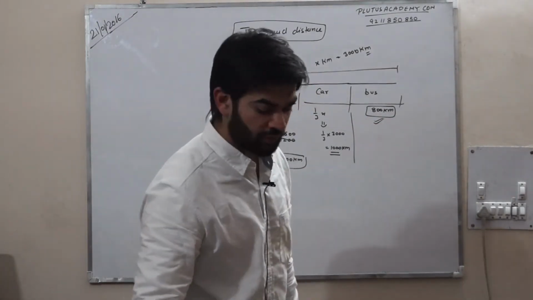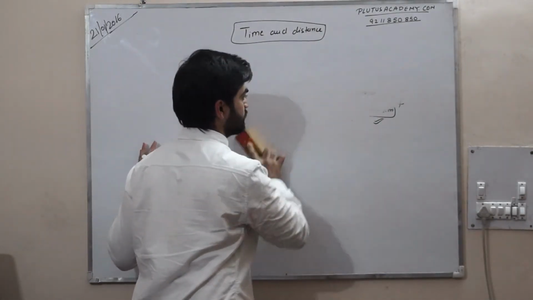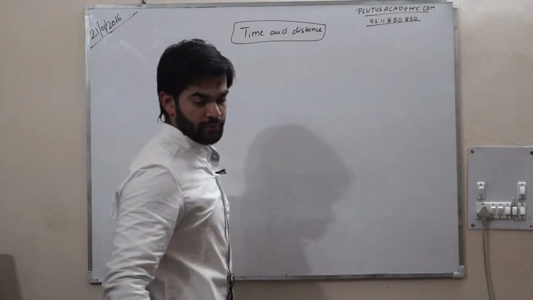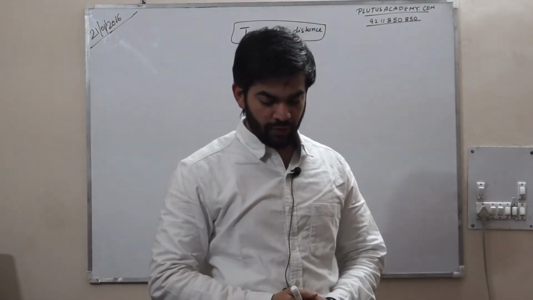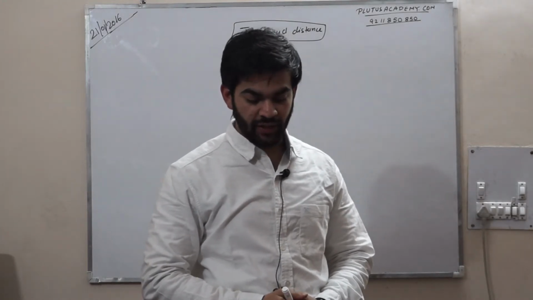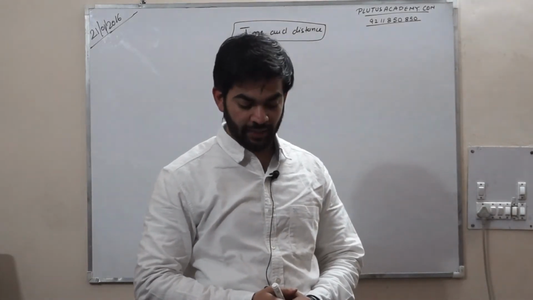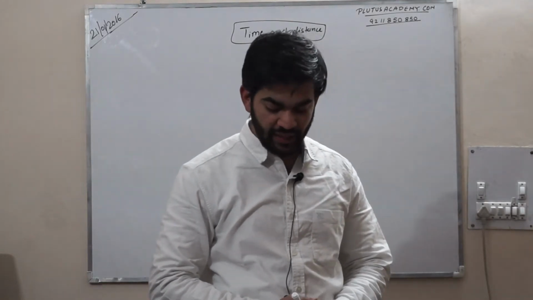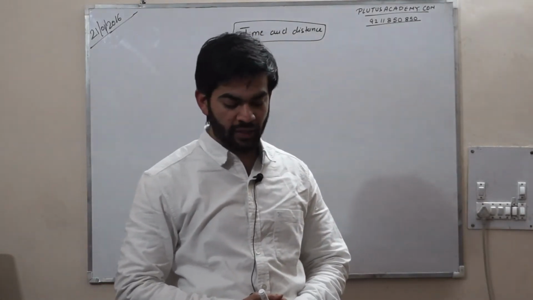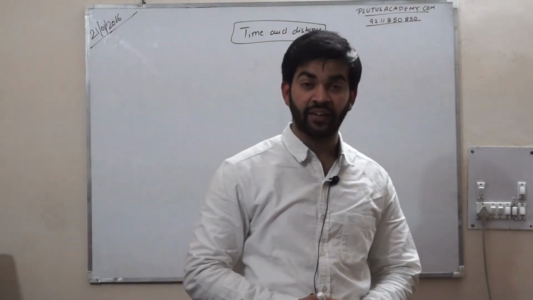So question number 4. A, B, C walk 1 kilometer in 5 minutes, 8 minutes and 10 minutes respectively. C starts walking from a point at a certain time. B starts from the same point 1 minute later and A starts from the same point 2 minutes later than C. Then A meets B and C at what times?